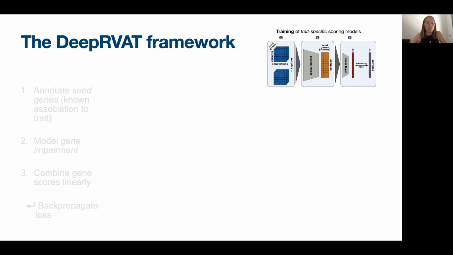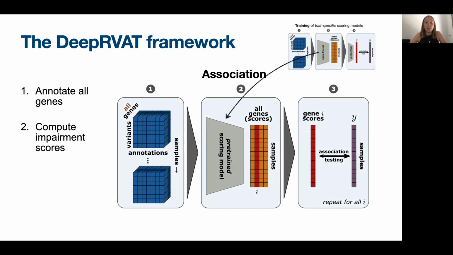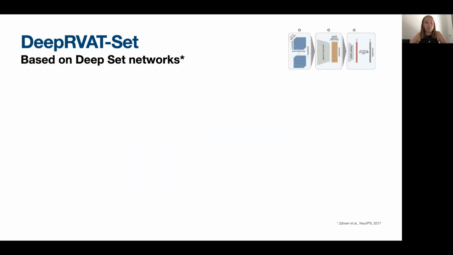During association testing, we then annotate the variants of all protein coding genes and take the scoring model from the training step, which is now pre-trained and frozen, to obtain gene impairment scores for each gene and each sample. And we eventually test for association between the gene burden scores and the phenotype individually for each gene using standard methods. In the scoring model, we can in theory use any model that is differentiable.